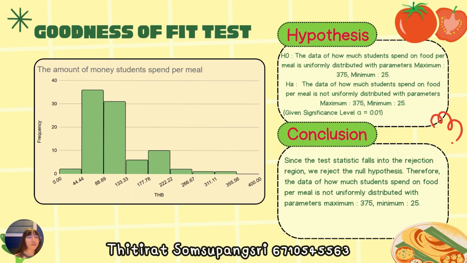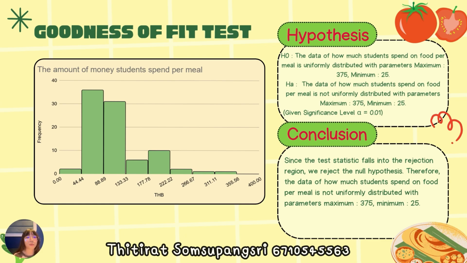Next is the amount of money students spend on their food per meal. For the goodness of fit test, we make the hypothesis that the data of how much students spend on food per meal is uniformly distributed with parameters maximum 375 and minimum 25.